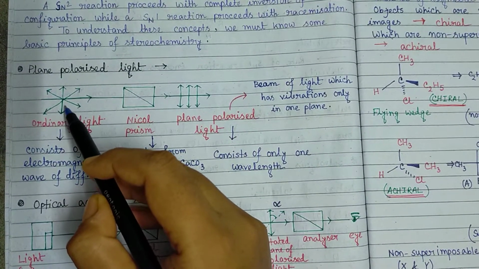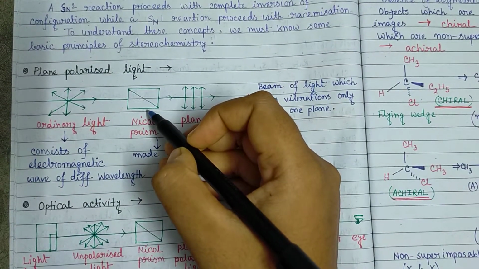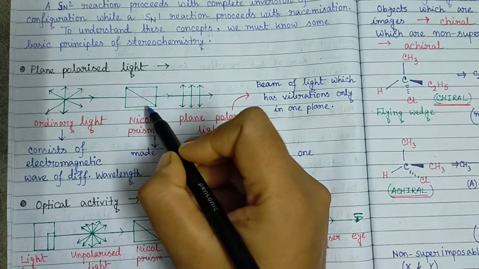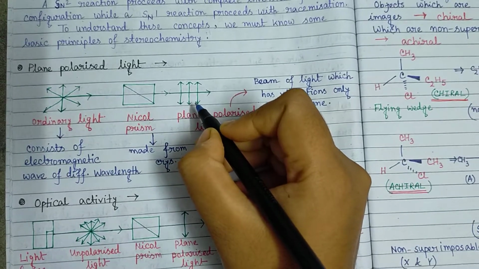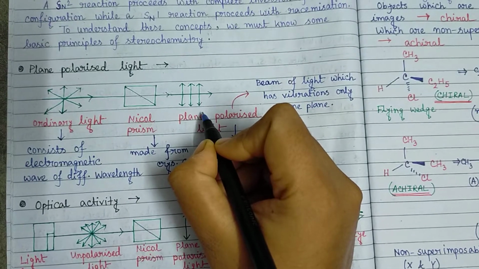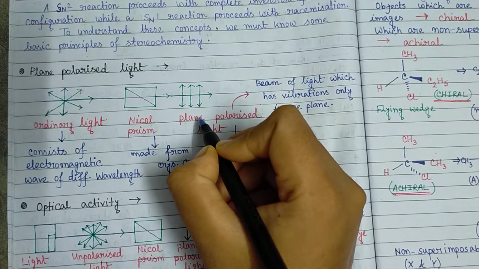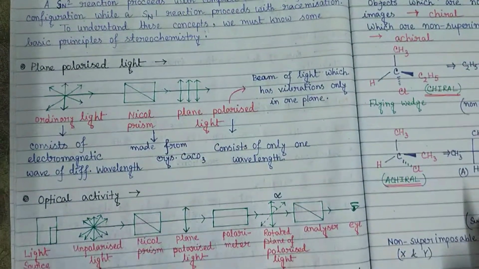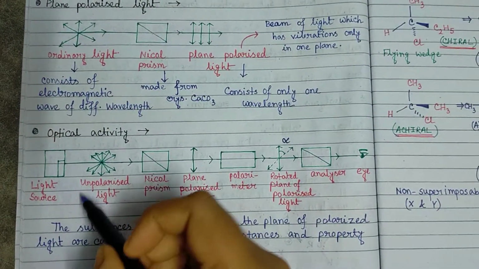But when this ordinary light is passed through a Nicol prism, which is made up of crystalline calcium carbonate, then that light becomes plane polarized light, which is a beam of light which has vibration only in one plane. So ordinary light is converted into plane polarized light by passing it through a Nicol prism. So after that, what happens? Now we can understand the optical activity.